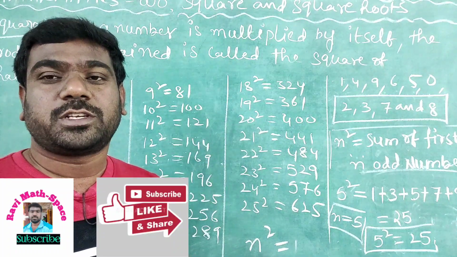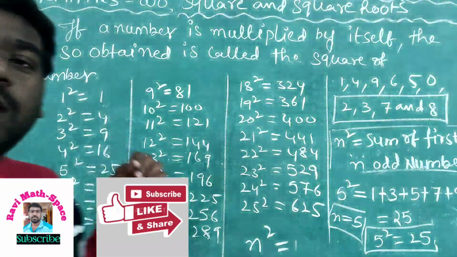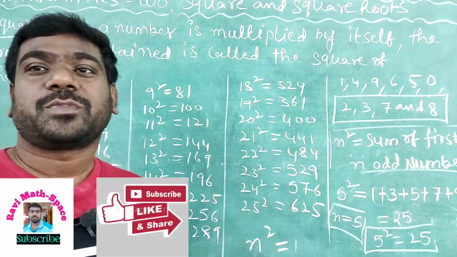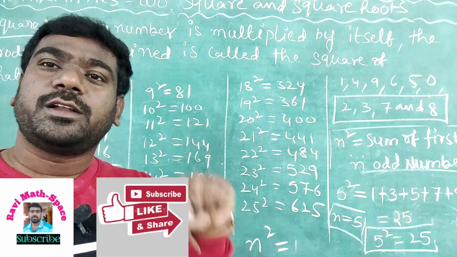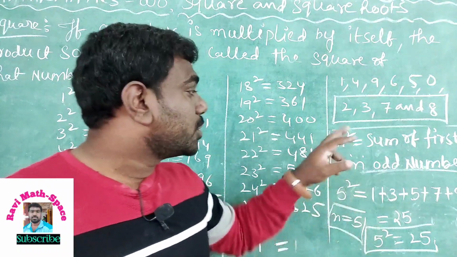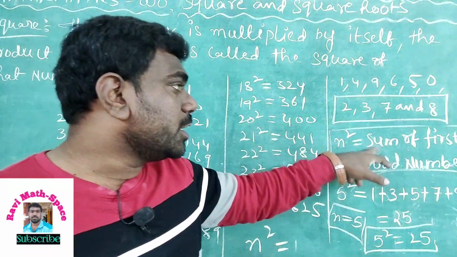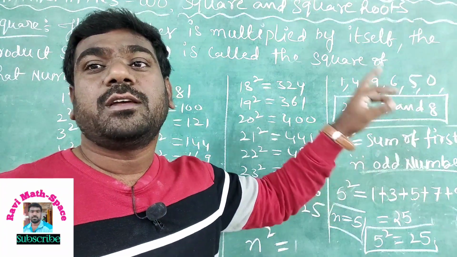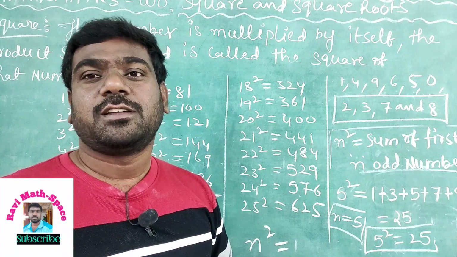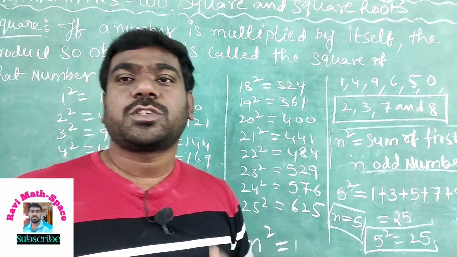Third property, square of even numbers is even only. Square of odd numbers is odd only. Fifth property, square of any number is equal to the sum of the first n odd numbers. So, this is the concept of squares.